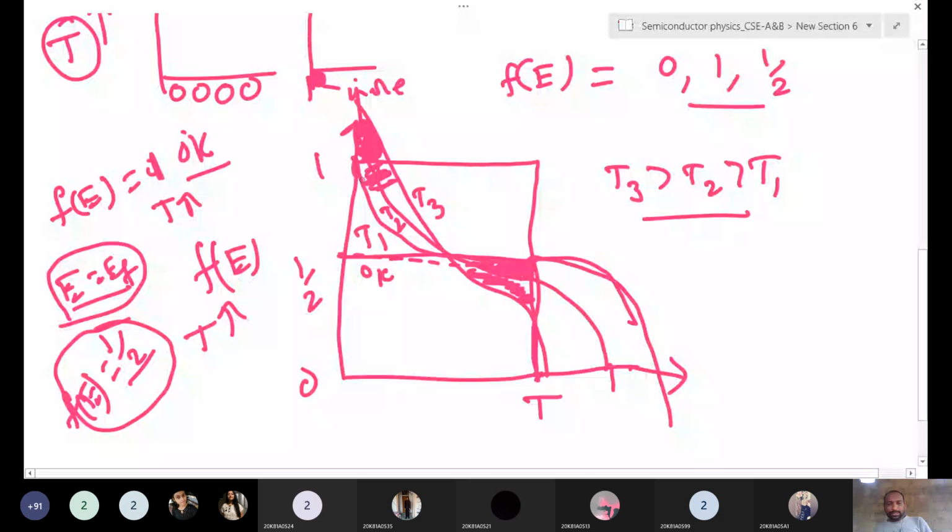Once they jump into the conduction band, free holes are created and available in the valence band. These are free holes, these are free electrons. Like that, if you increase the temperature, electrons in the conduction band increase and holes in the valence band increase. That is only what we represented using the Fermi-Dirac distribution function.